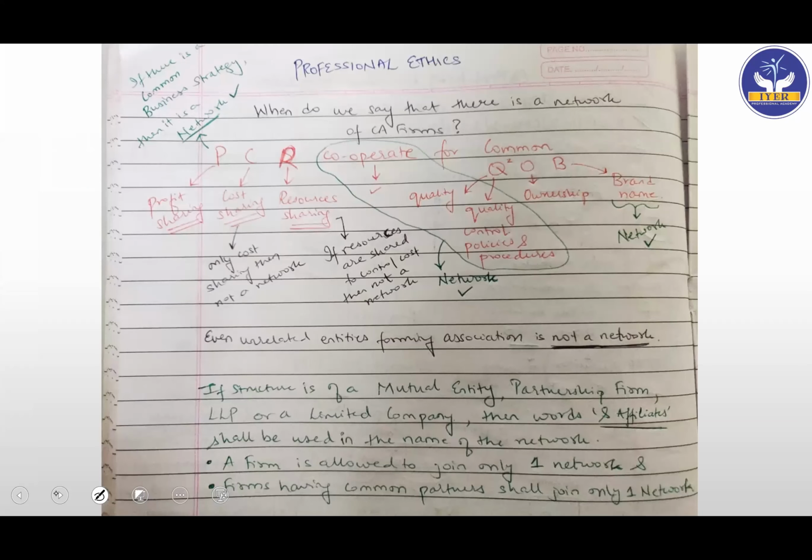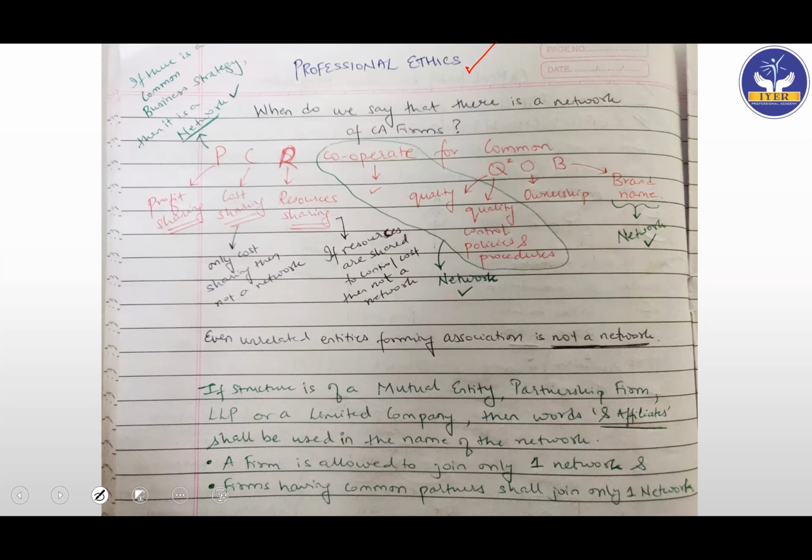Now, this is again the notes that I had made earlier. So let's see the part on network in professional ethics. What I'm telling you is to expect a question on this networks part in your exam. The reason is that there is a huge part in the amendments. When we read ahead, you will see that it's a big chunk. Of course, not all areas are important, but it's a big chunk of the amendments. So ensure that you are ready with this. 4 marks can very well come from this area.